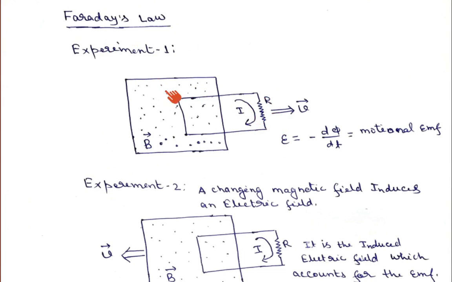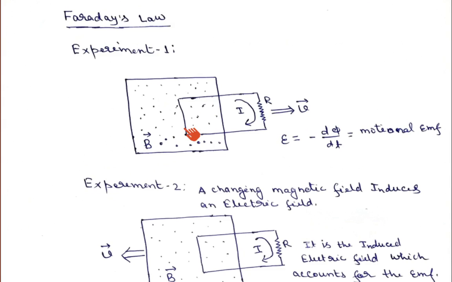Here the magnetic field was fixed, but the circuit was moving with respect to the magnetic field. Obviously, if the circuit is moving, the net flux within this closed loop will change, and because of the change in flux an EMF will be induced. He observed that this EMF can be written as minus d phi upon dt, and this EMF was because of the relative motion of the magnetic field and the closed circuit.